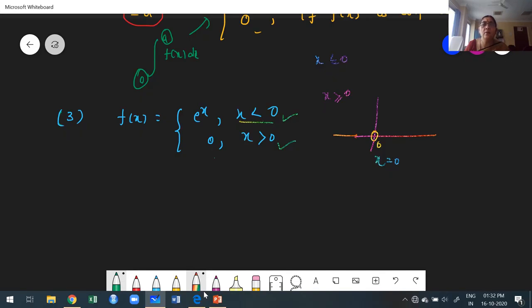Now 0 is not included either in the first interval or in the second interval. Once you plot that, we get a break at x is equal to 0. So x is equal to 0 is a point of discontinuity for the function f of x, e power of x for x less than 0, and 0 for x greater than 0.